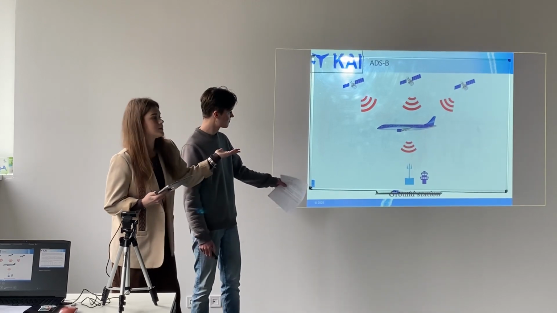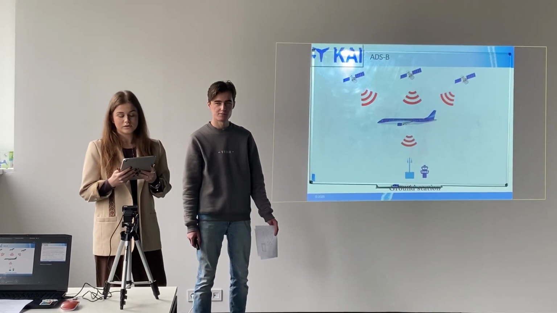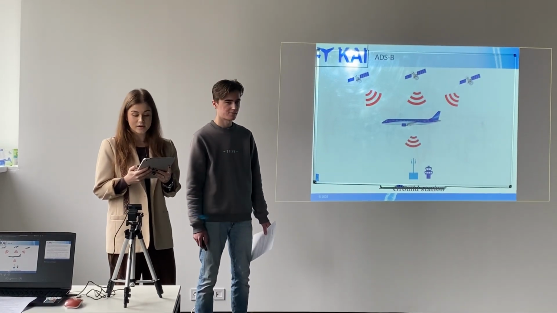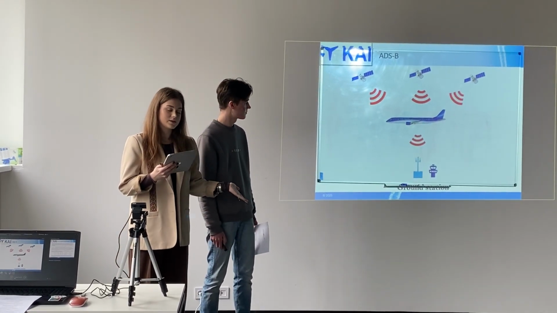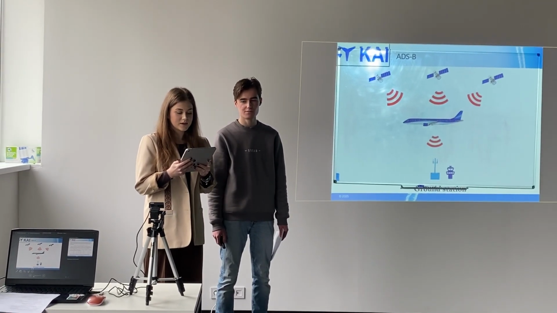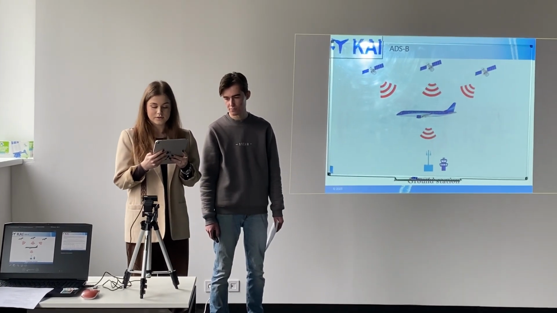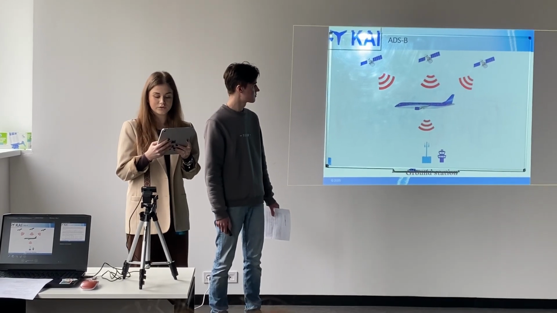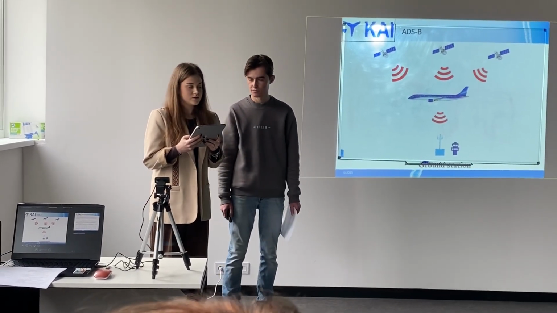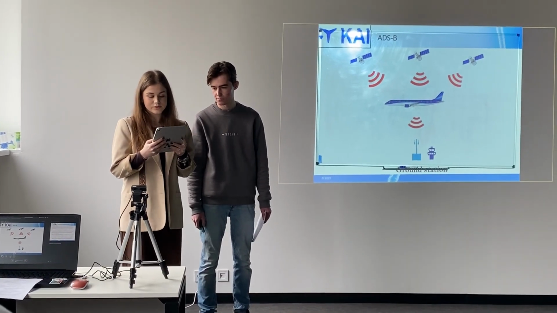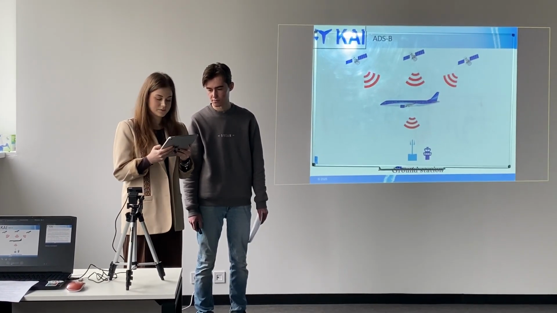As you can see on this slide, is ADS-B, automatic dependent surveillance broadcast. It's a modern aviation surveillance system that automatically shares onboard data, including position, altitude, speed, and other parameters. These data are transmitted over an open radio channel and could be received by anyone. Due to the limited range of the data link, multiple ground receivers are used to collect data transmitted on board.